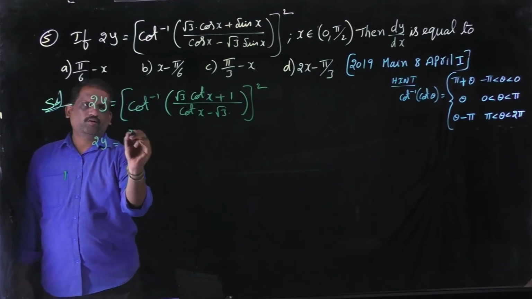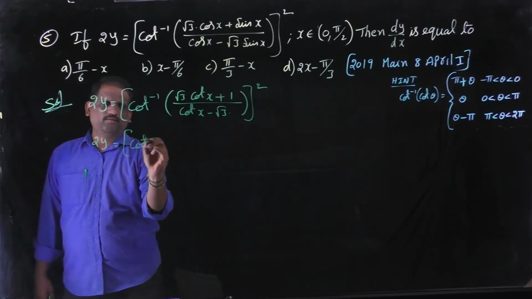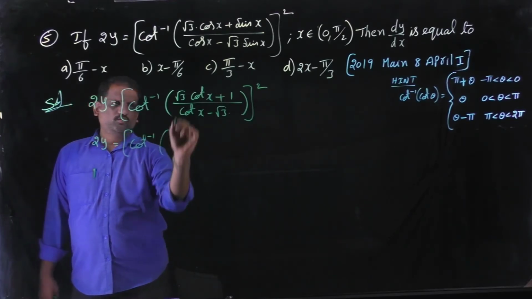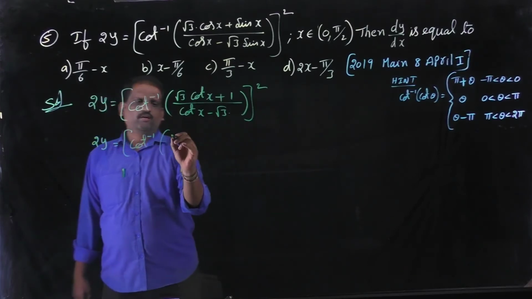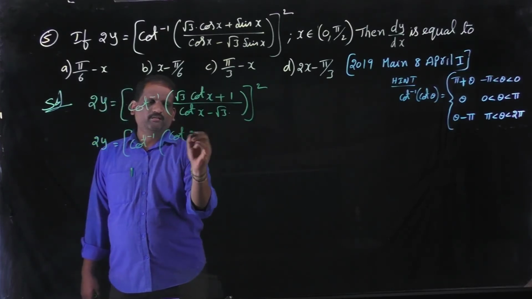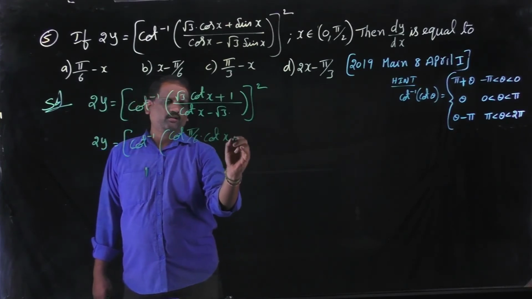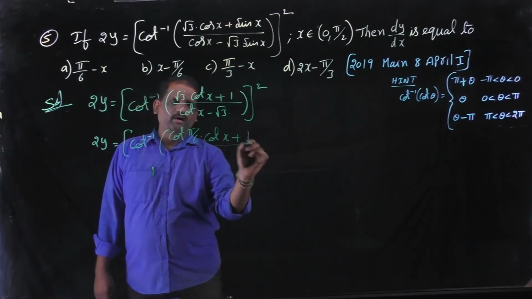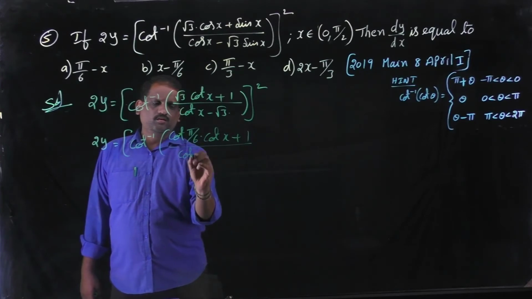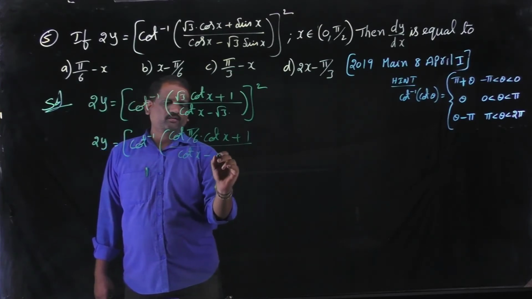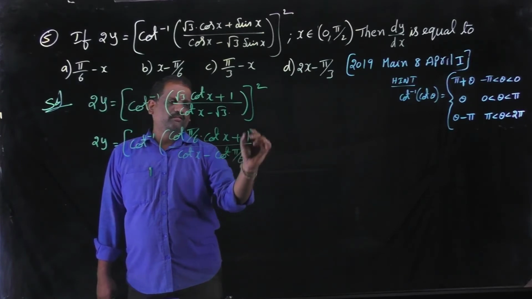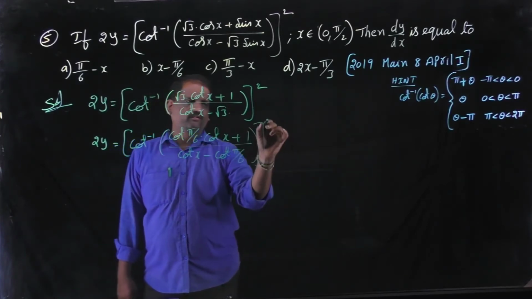2y is equal to cot inverse of root 3 by 2 can be written as cot 30, that is cot pi by 6 into cot x plus 1 by cot x minus root 3, can be written as cot pi by 6 whole square.